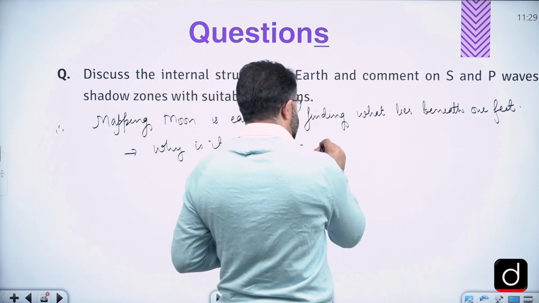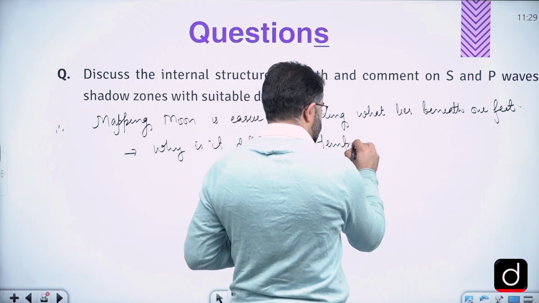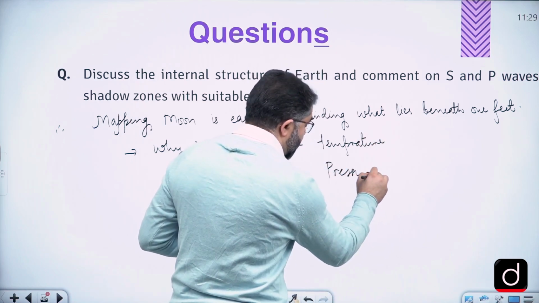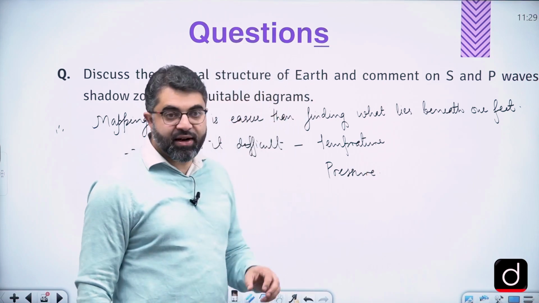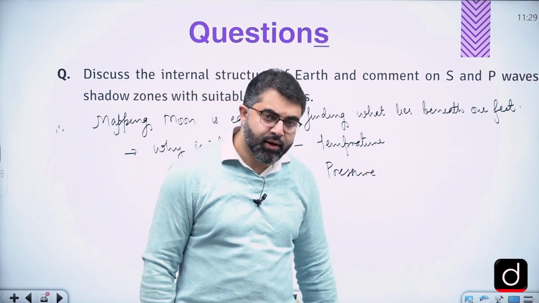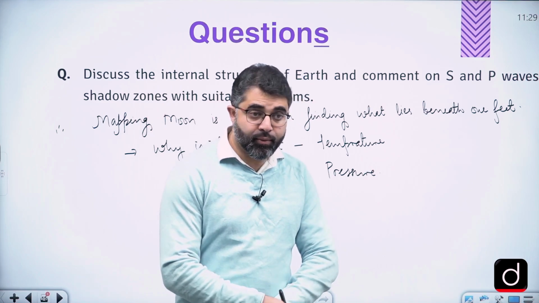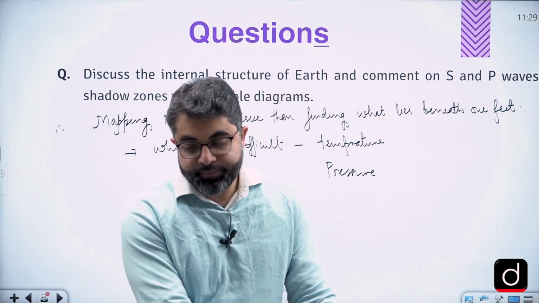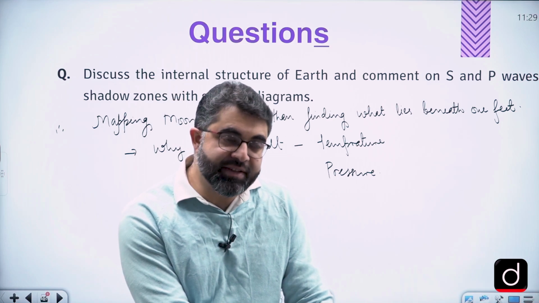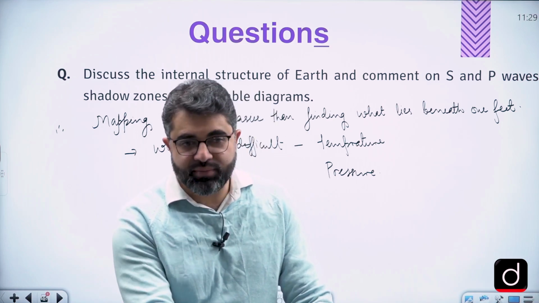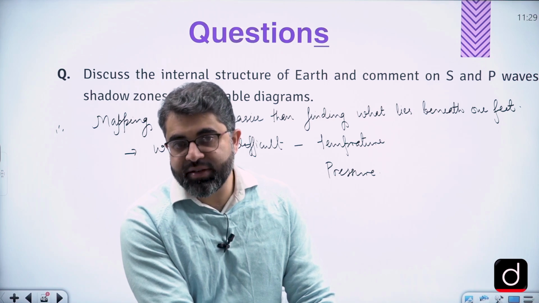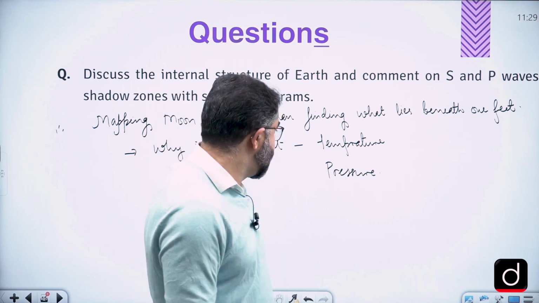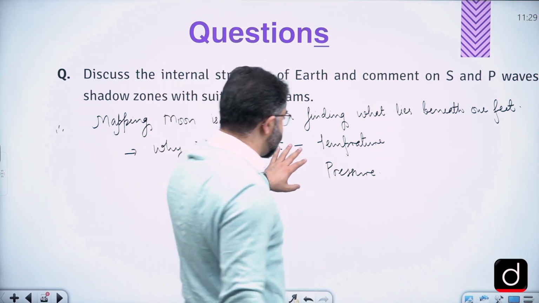That's because of immense temperature and pressure. Immense temperature and pressure that lies below the surface of Earth. Now, what is the source of temperature? It will be excellent if you can mention the source of temperature or heat, and also mention why pressure is high. So basically you have to mention why temperature is high and why pressure is high. Basically that part. So why is it difficult to find internal structure of Earth?